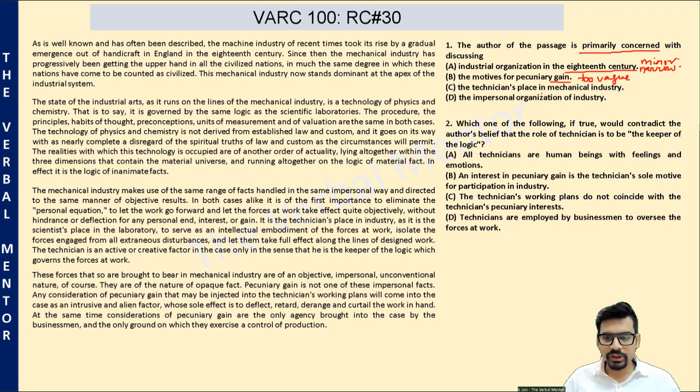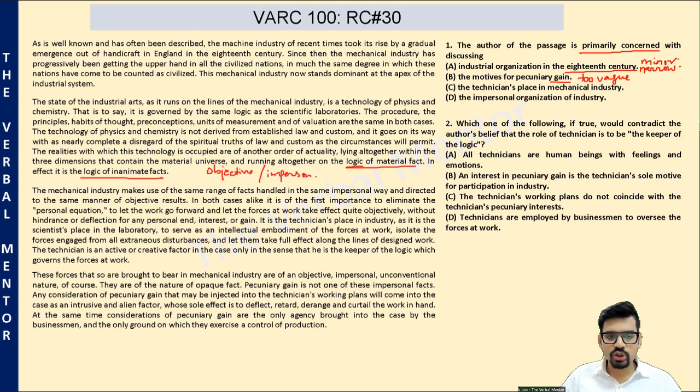Option C, the technician's place in mechanical industry, a tempting choice. But again, is the author primarily concerned with describing the technician's place in mechanical industry, or the impersonal nature of the machine industry, including the technician's impersonal nature? Please note, throughout the passage, the author says that the logic of material fact, the logic of inanimate fact, has to be objective, has to be impersonal.